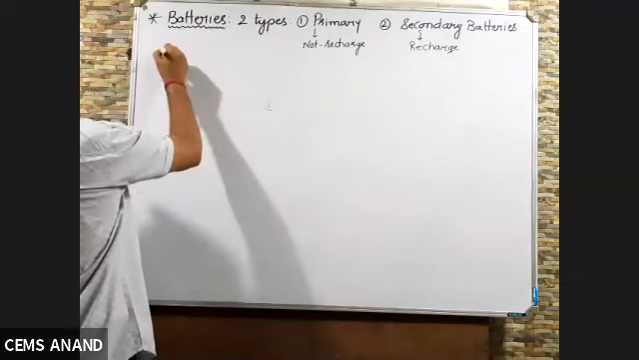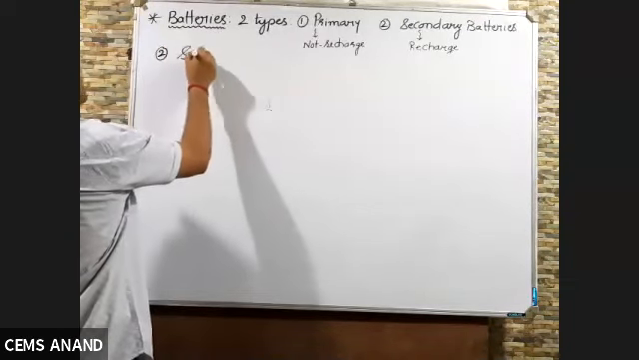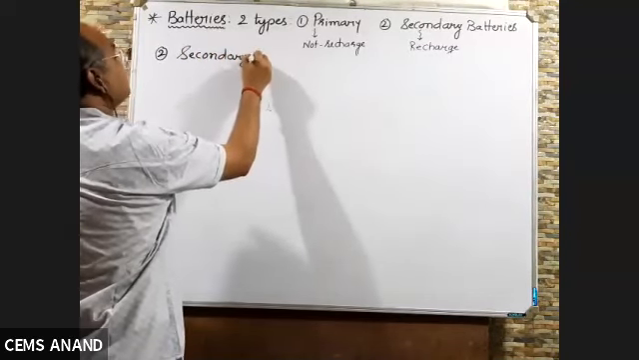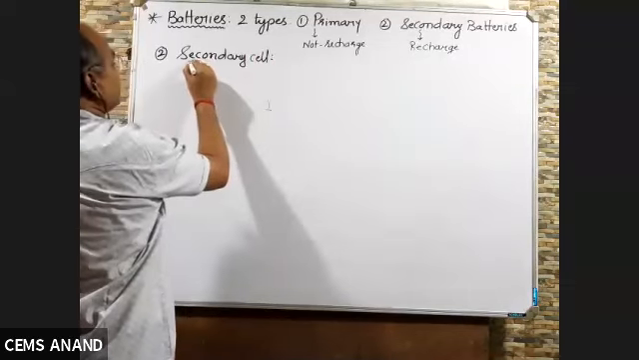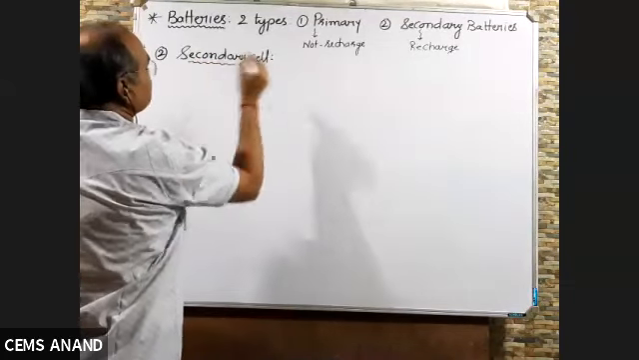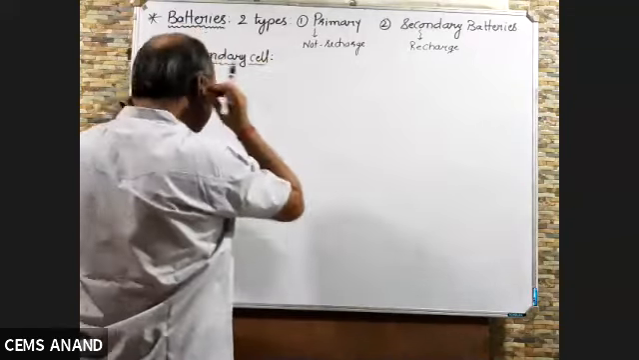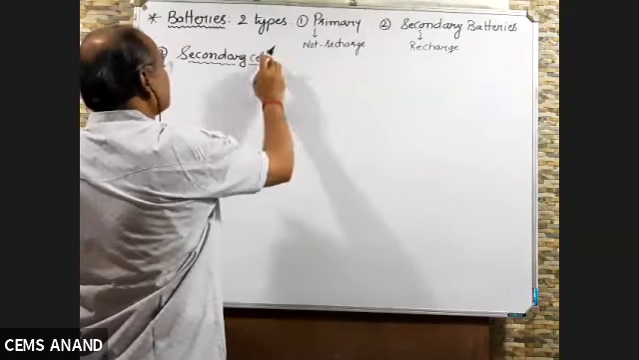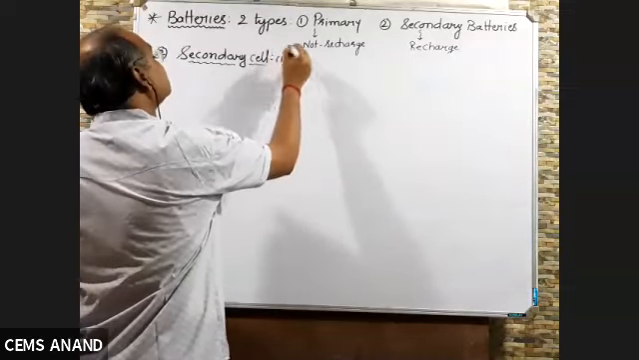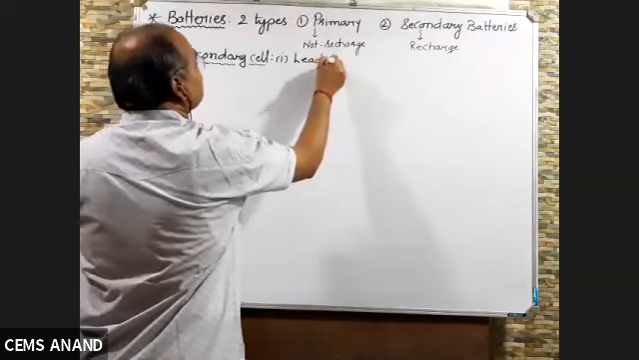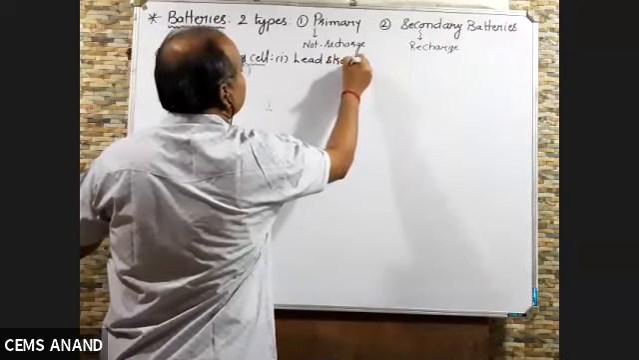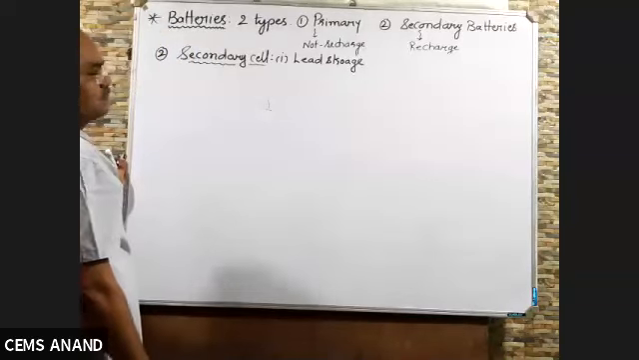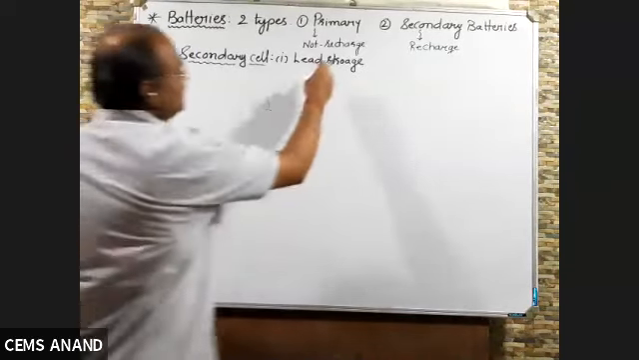Now second type, secondary cell. Cell or battery, one and the same thing, right? Secondary cell, again we are going to study two types. Here, total we are going to study three. The first one is lead storage.